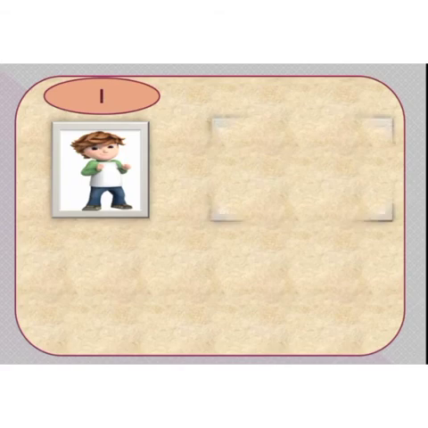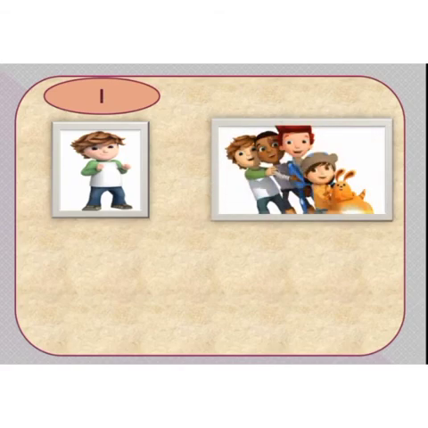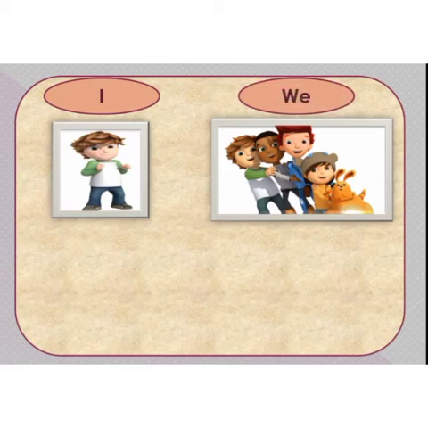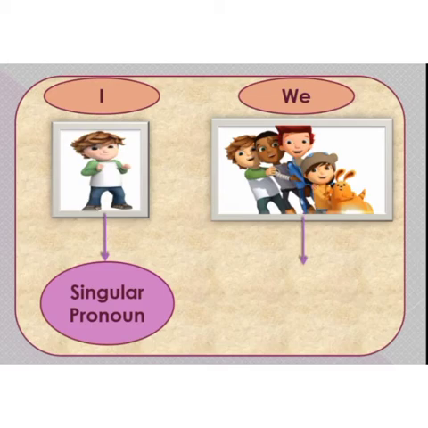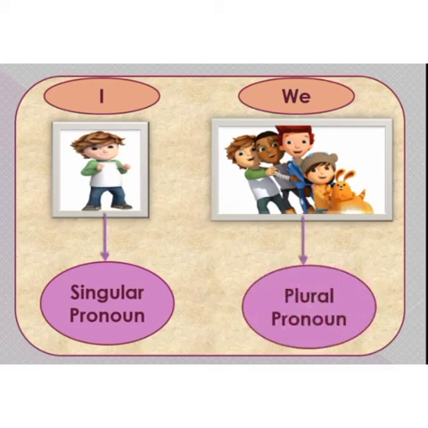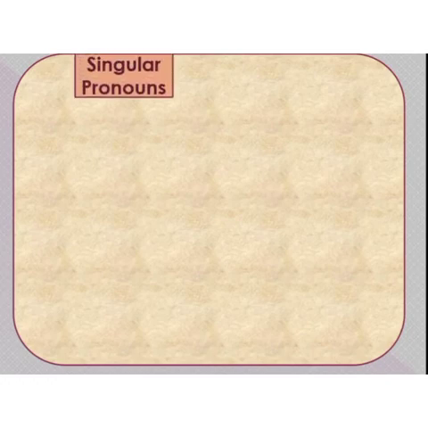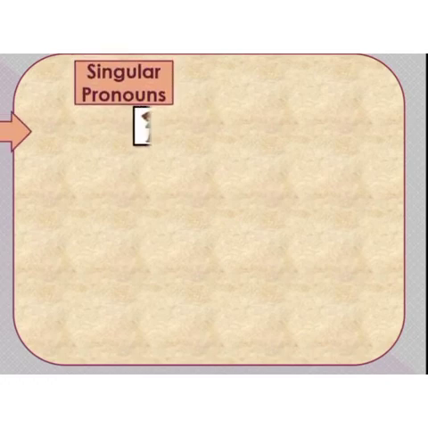Pronoun I is used for only one and pronoun we is used for more than one. So we can say that pronoun I is a singular pronoun and pronoun we is a, yes, very good, plural pronoun. Now you must have understood what are singular pronouns.